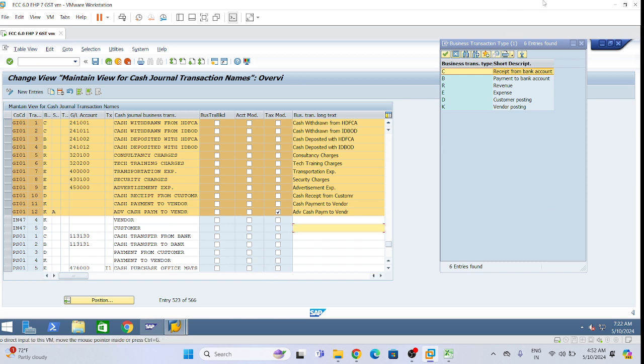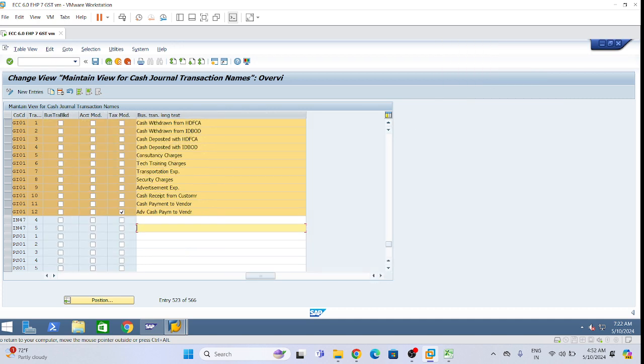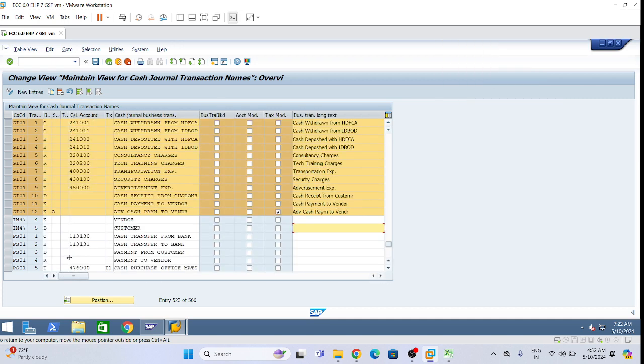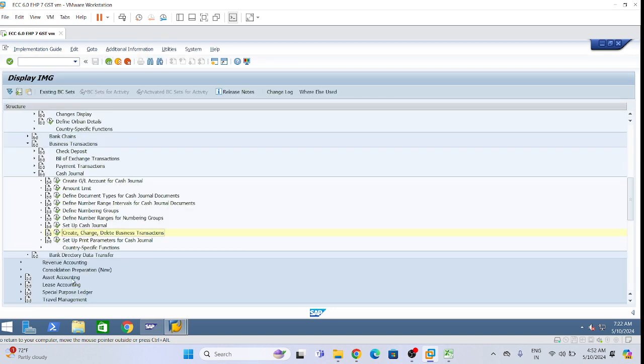Very good, you guys are understanding. So we will do this configuration. Now at last, set up print parameters for cash general.